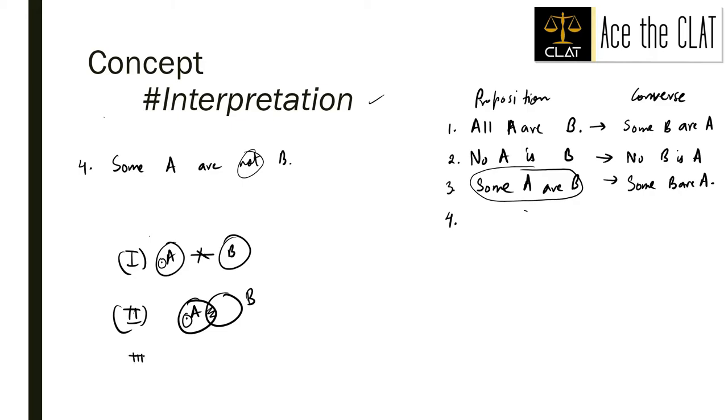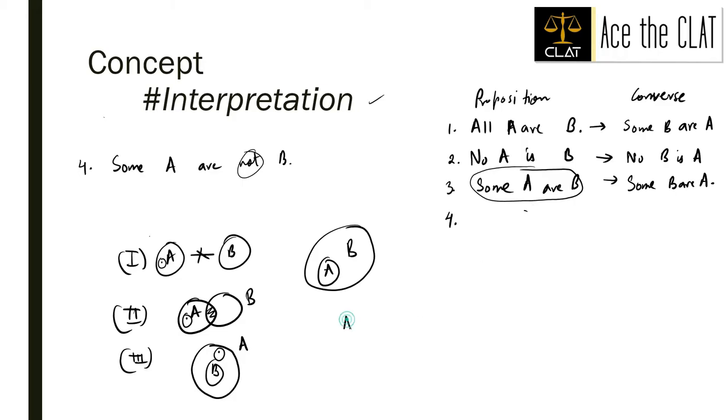Third one is all B are A. When B is a subset of A, we can infer from here as well that one part of A does not intersect with B. Right? Can we say this, all A are B? No, because in this case, we can find no part of A that does not intersect with B. Similarly, in the case of A equal to B, we cannot say that. Okay.